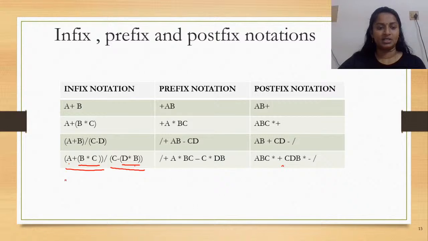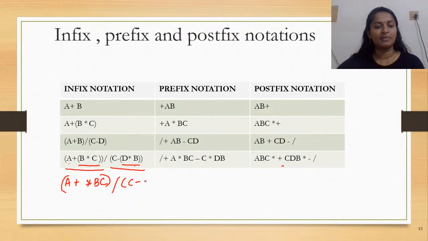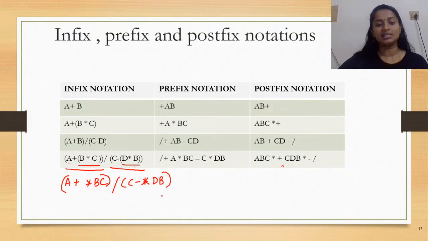So how do you convert it? You write A plus, okay, asterisk BC, okay, operator followed by the operand. The innermost expression is first converted and then slash. How about the second expression? C minus star dB, right, or asterisk dB.